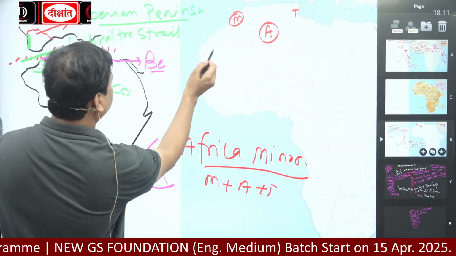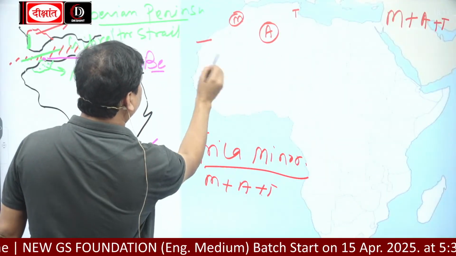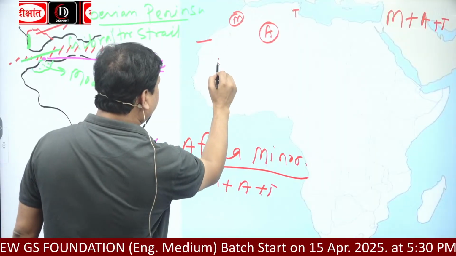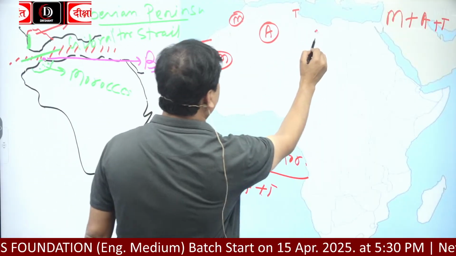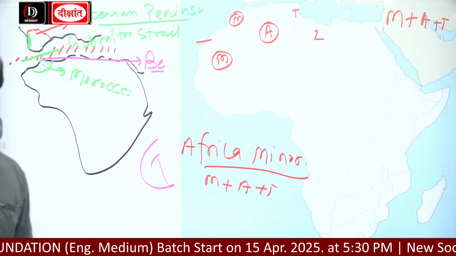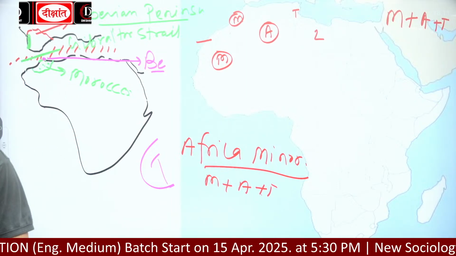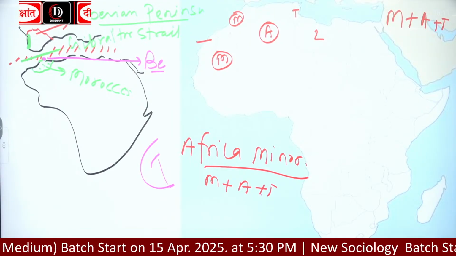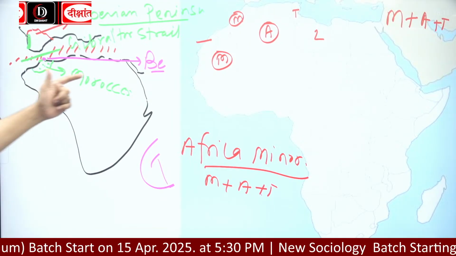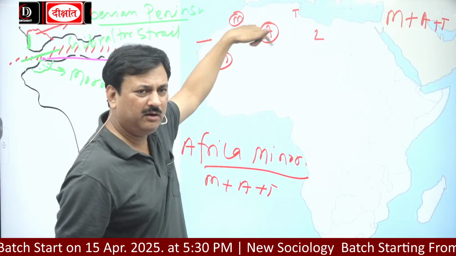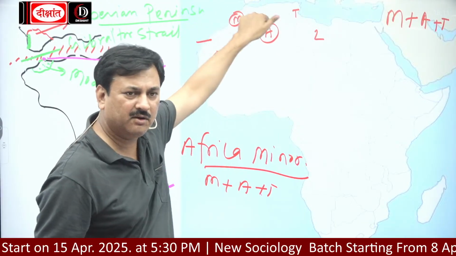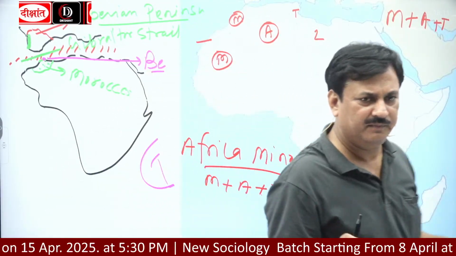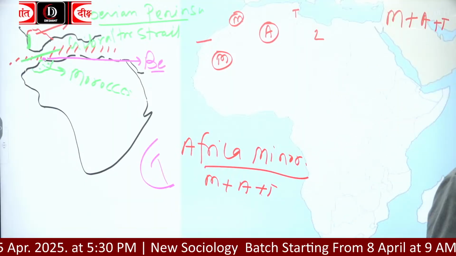This is Western Sahara. This is Mauritania. And this is Libya. These countries are called Africa Minor. Morocco, Algeria and Tunisia, these are called what? These are called Maghreb countries. Why called Maghreb? Because sunset here.